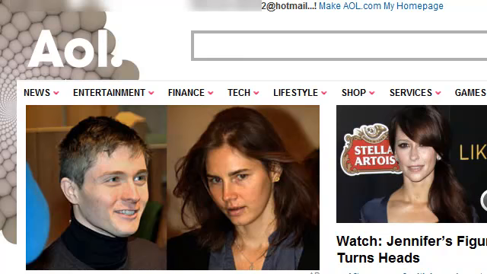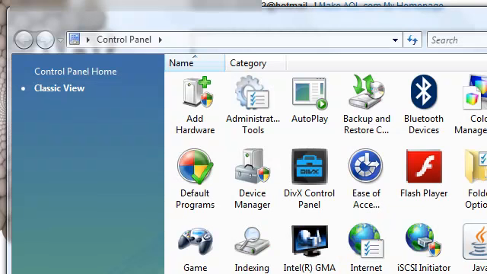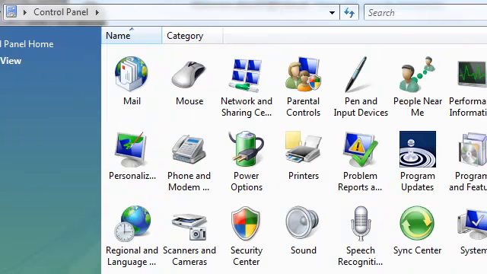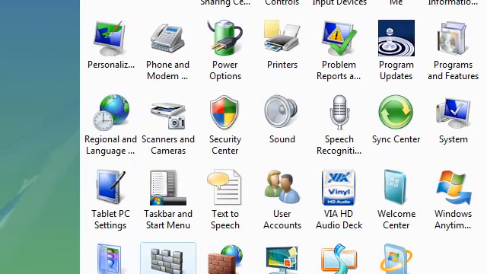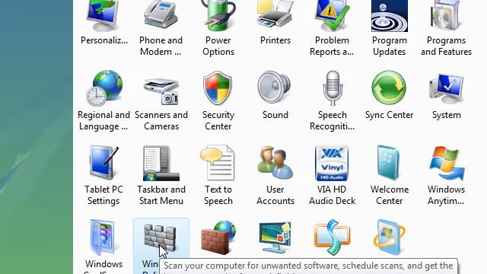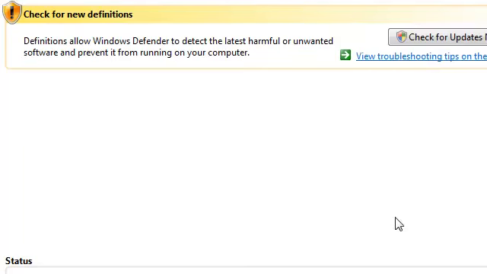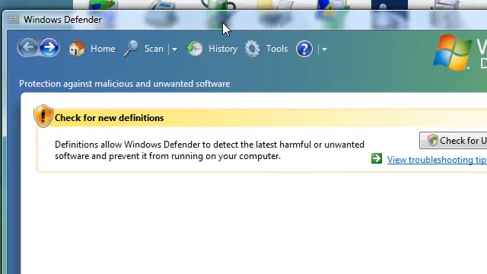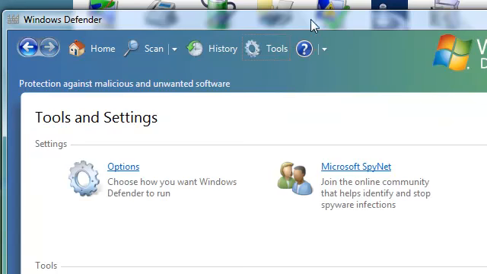What you need to do is go to control panel. Just click on the start button at the bottom left of your computer screen if you're using Windows, then go to settings and go to control panel. I'm using Vista, so it might be different on your end. So just go to control panel and you'll see this. Okay, so what you need to do is go to Windows Defender, which is here under your control panel, and this one will open.